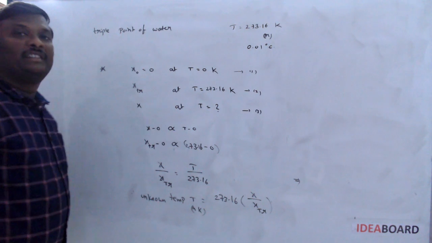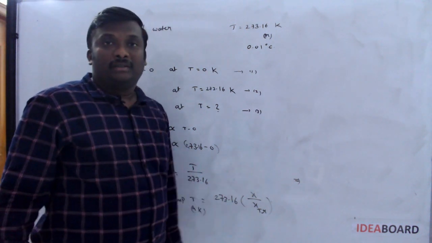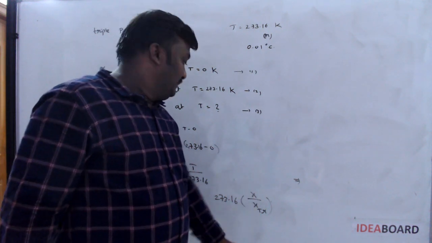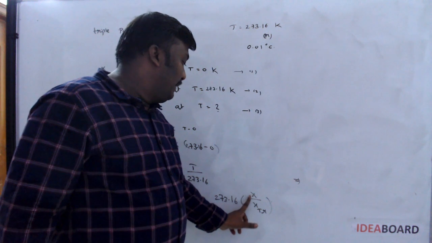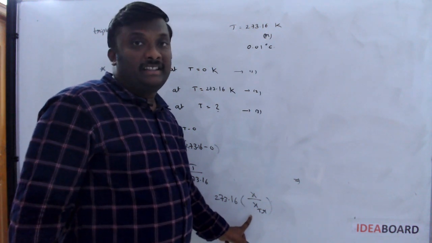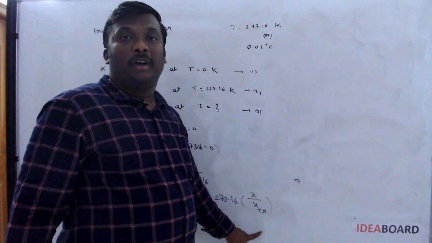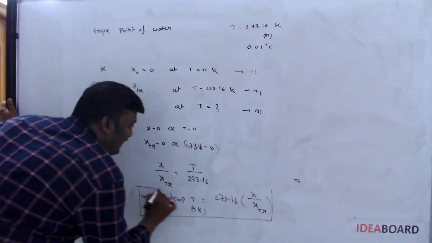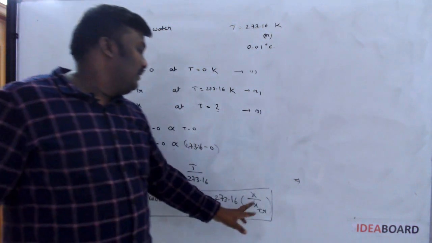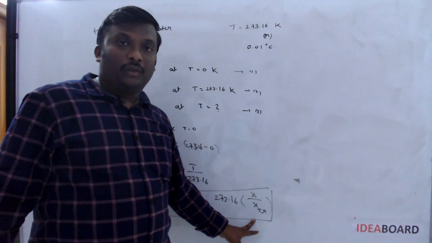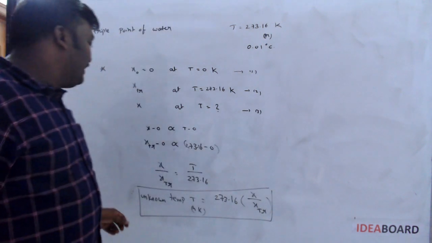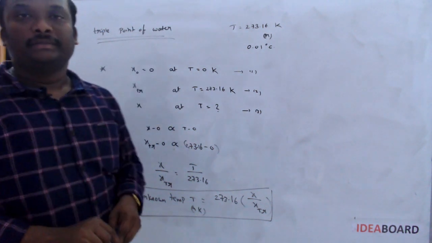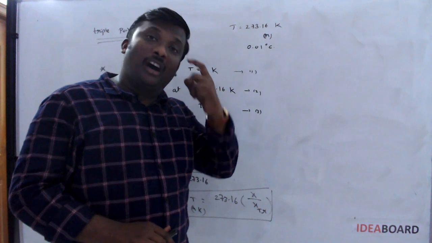Here, what is x? The thermometric property. Thermometric property means, if they give pressures with a gas thermometer, then P by P triple point. If they give resistance, then R by R triple point. So for this formula, we just require the values of x and xtr. Okay, this is the measurement of unknown temperature using the triple point of water. So this is about the topic called thermometry.